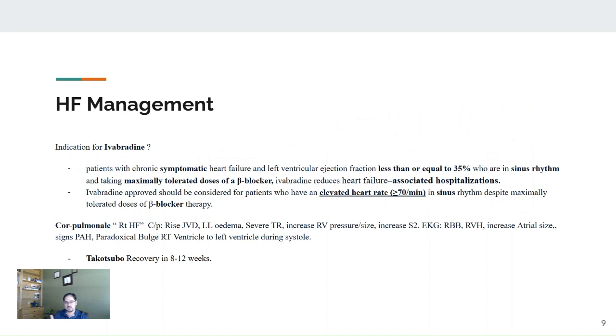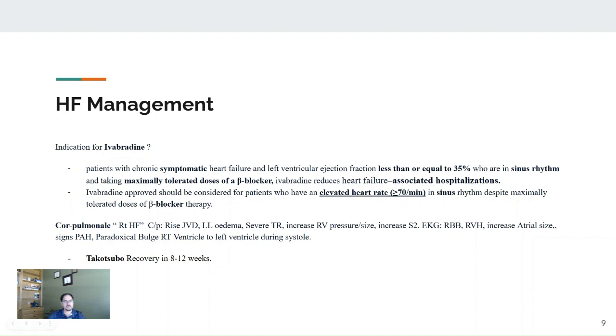If it's already severe and advanced, with raised JVD, lower limb edema, severe tricuspid regurgitation, increased RV pressure, and increased S2, they may ask about the S2, like what you are going to hear there, or what's happening to S2, or EKG changes. There will be right-sided straining with a right bundle branch block, RVH, increased atrial size, and signs of pulmonary hypertension. On an echo, you will see a paradoxical bulge of the right ventricle toward the left ventricle during systole.